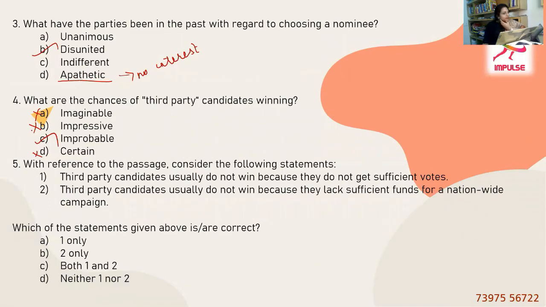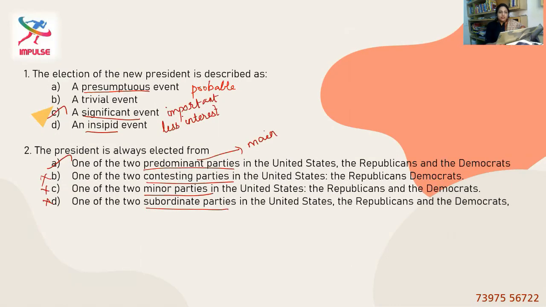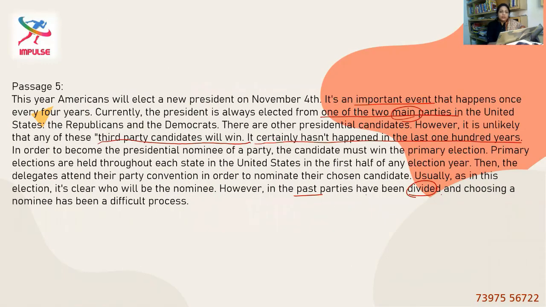Fifth question. With reference to the passage, consider the following statements. One, third-party candidates usually do not win because they do not get sufficient votes. Two, third-party candidates usually do not win because they lack sufficient funds for a nationwide campaign. They haven't told the reason, have they? They just told that a third party is not able to win. It hasn't happened in the last 100 years to become the president. That's it. They haven't discussed the reason.